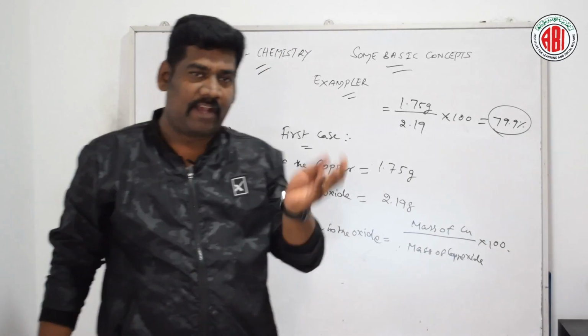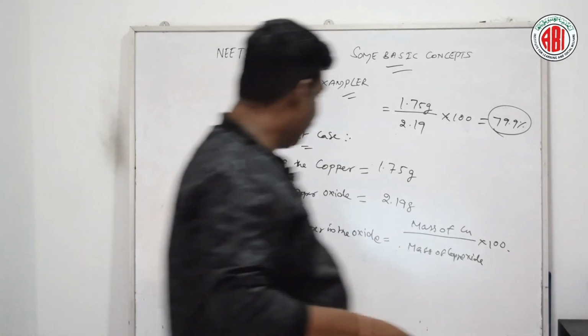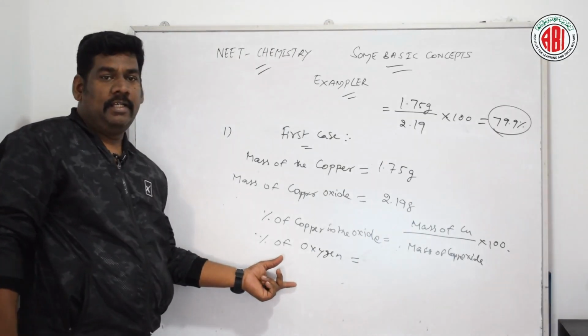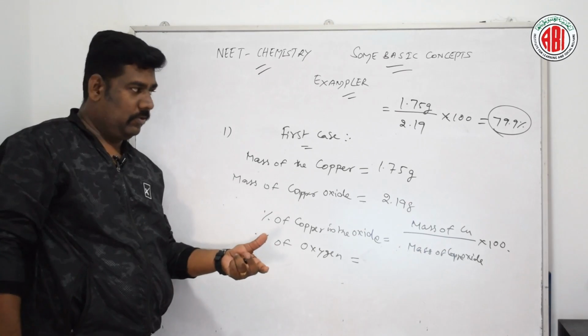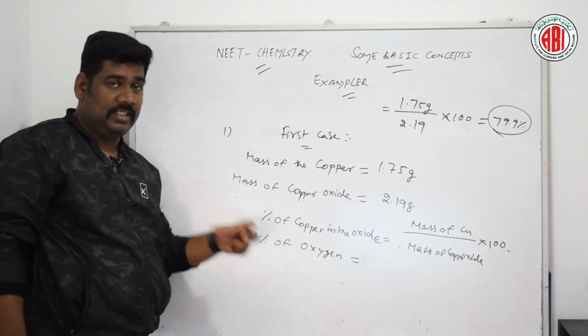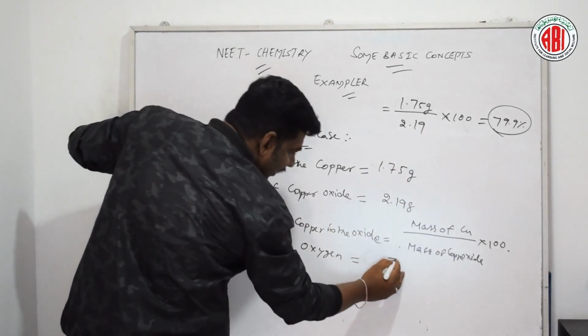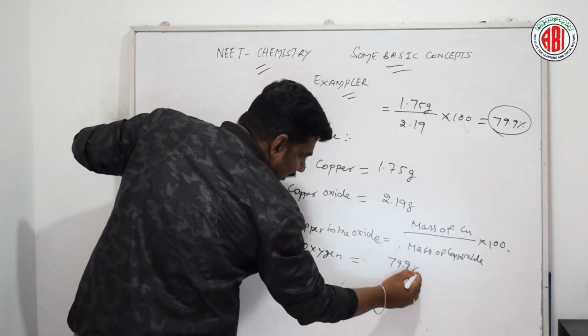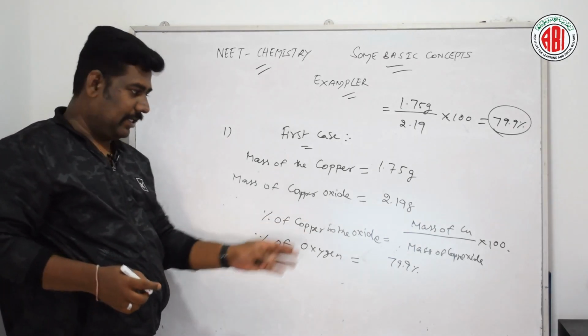Similarly, we take the percentage of oxygen. How do we find the percentage of oxygen? Very simple. The value we have got is 79.9%, which is the copper present in the copper oxide.